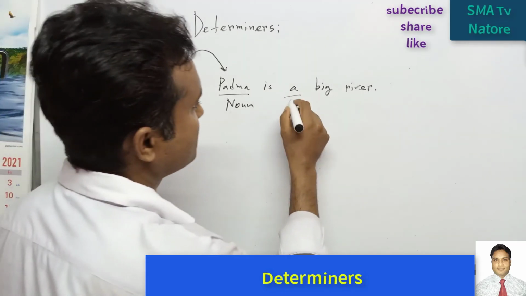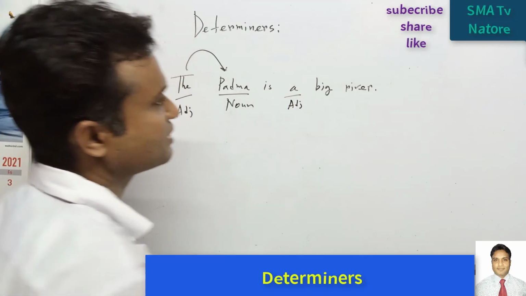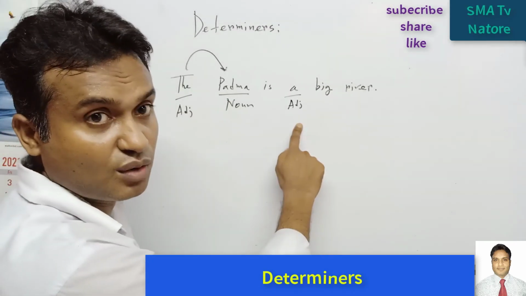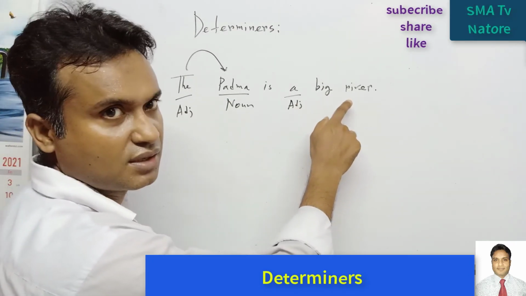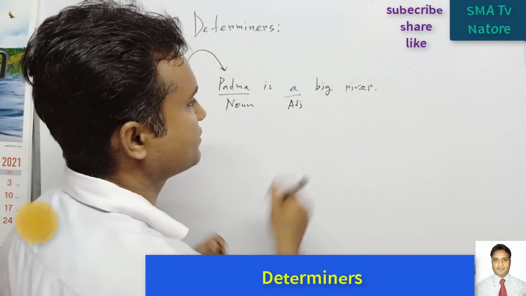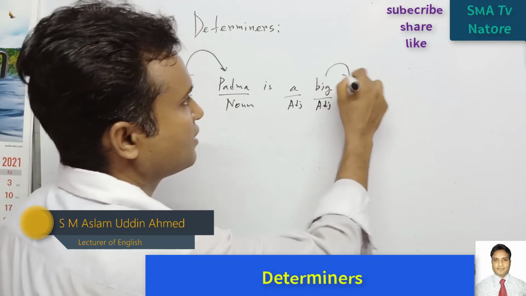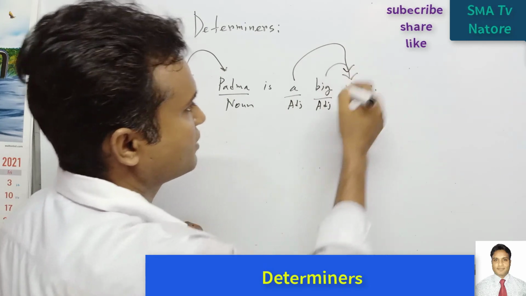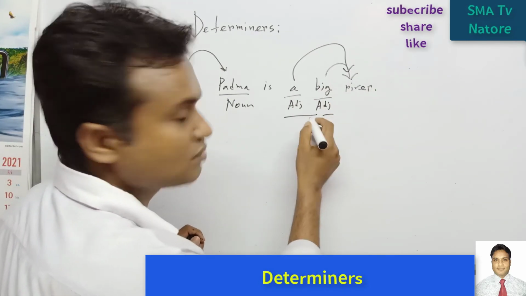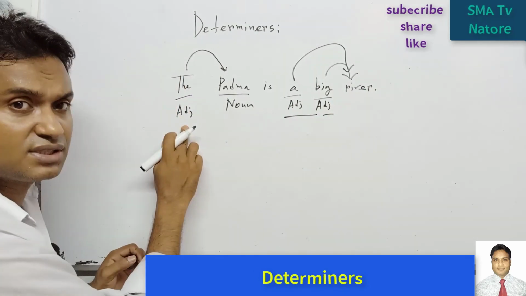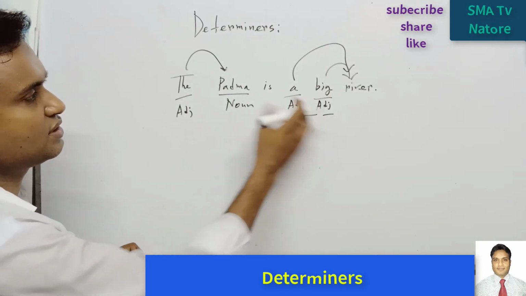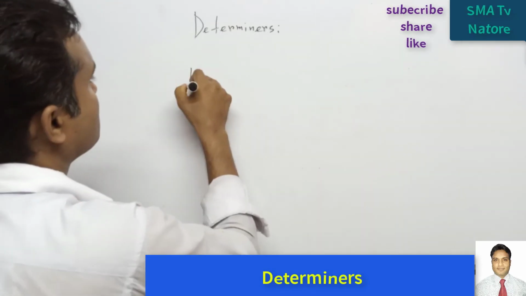Another one is that this is also an adjective because this is the number of the river. How many rivers? A river. How? B. So this is also a modifier. This is also an adjective. So both are modifying this word. So this is also two determiners. Another one is, so 1 2 3, three modifiers.